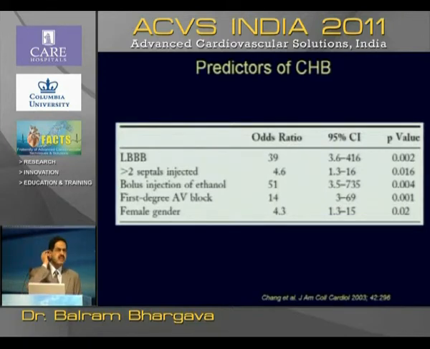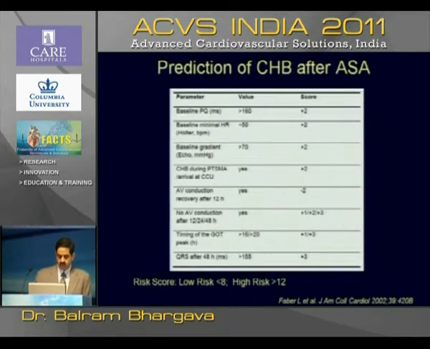Predictors of complete heart block, this is an important point. If there is existing left bundle branch block on the ECG, do not do alcohol ablation, because RBBB occurs in up to 70% of the patients. If more than 2 septals are injected, there are higher chances of complete heart block. If a bolus and large amount of alcohol is injected, if there is first degree AV block already, and in female gender, these have been the predictors of complete heart block, with the odds ratio of bolus injection 51 times higher chances of complete heart block. Female gender 4 times higher because they have smaller arteries. So you have to be careful in the amount of alcohol.